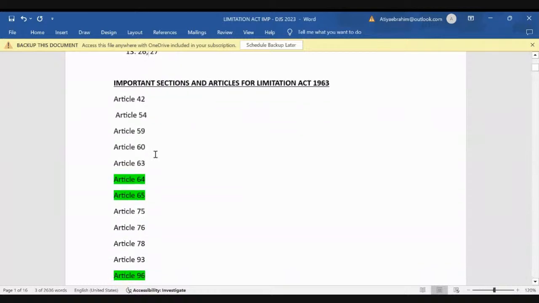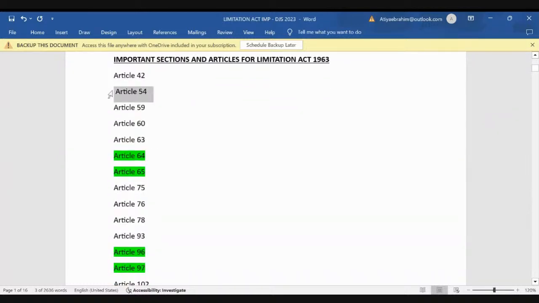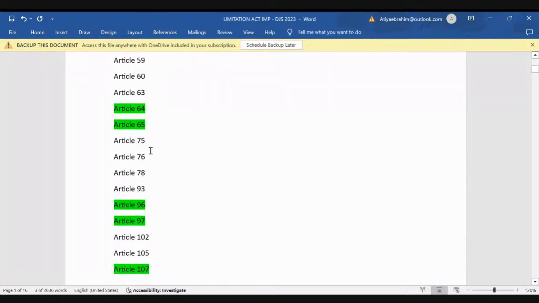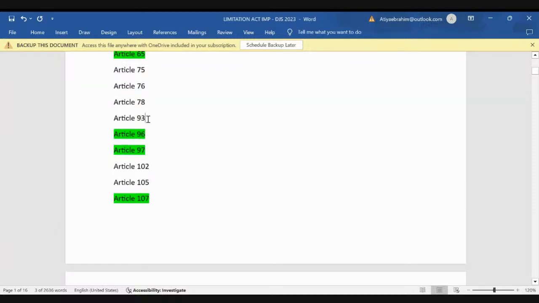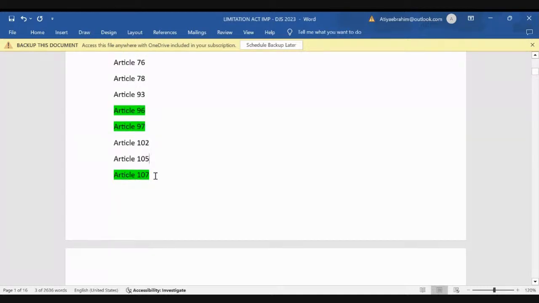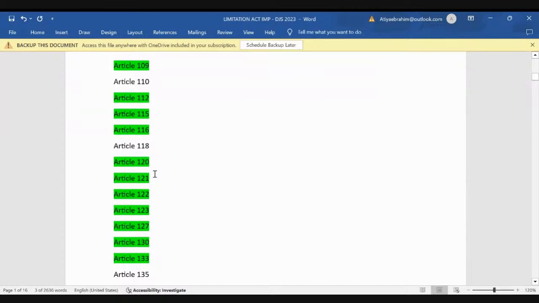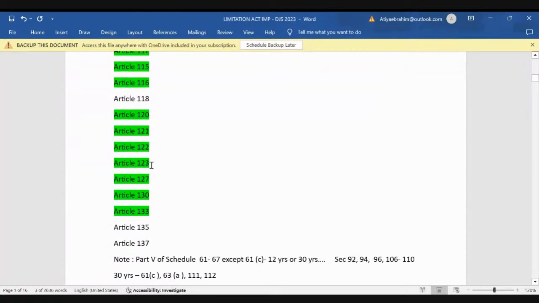And these are the important articles: 42, 54, 59, 60, 63, 64, 65, 75, 76, 78, 93, 96, 97, 102, 105, 107, 109, 110, 112, 115, 116, 118, 120, 121, 122, 123, 127, 130, 133, 135, 137.